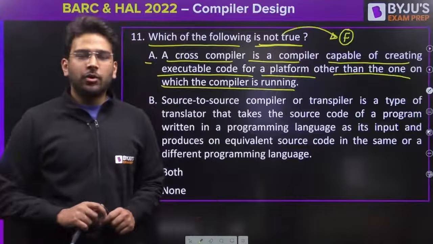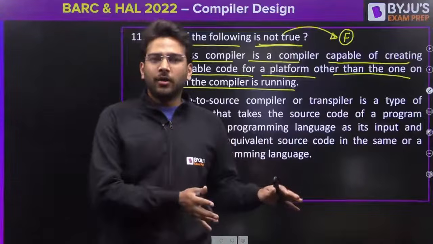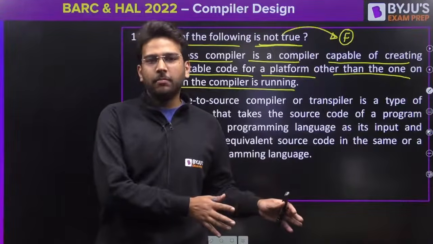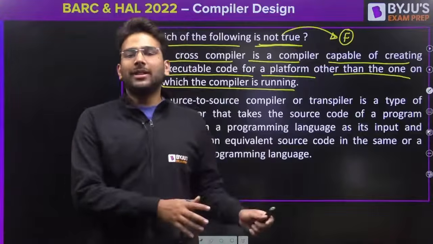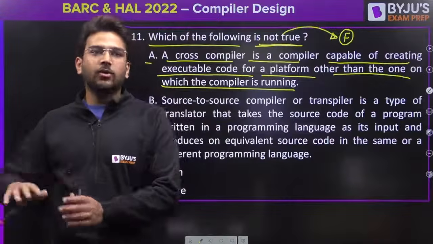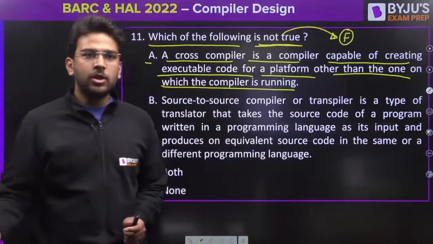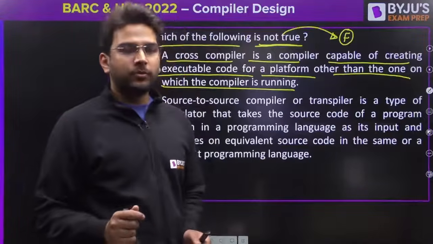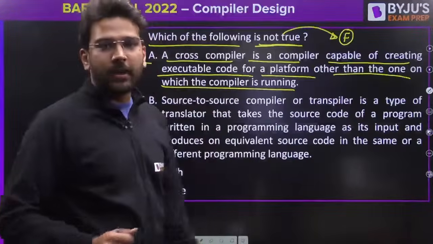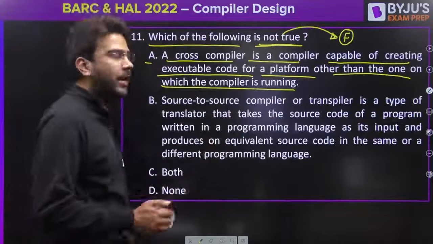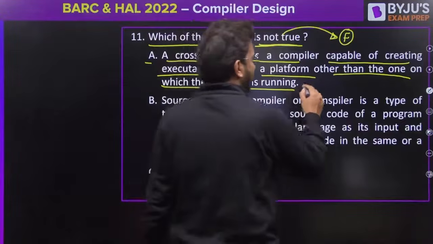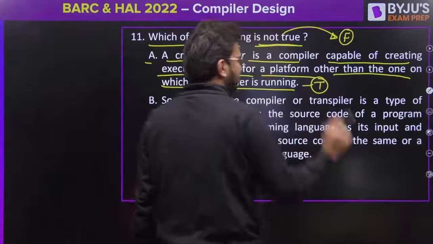Basically you are compiling the code on one platform, but you want to execute that code on another platform. For this kind of process we need cross compilers. So this is the definition of a cross compiler and this is true.